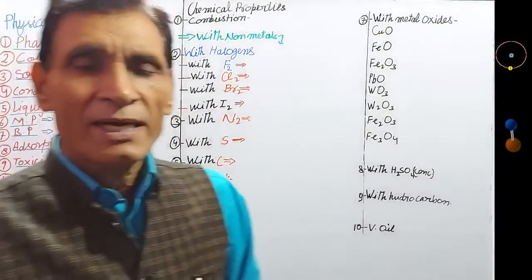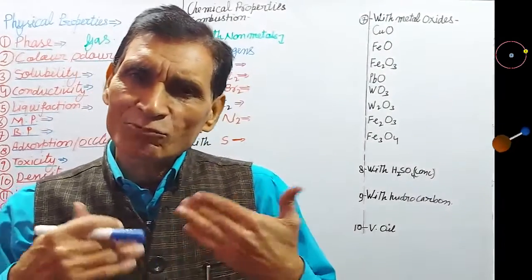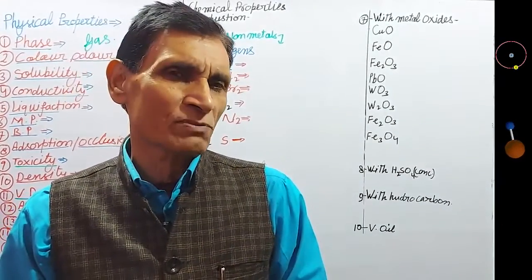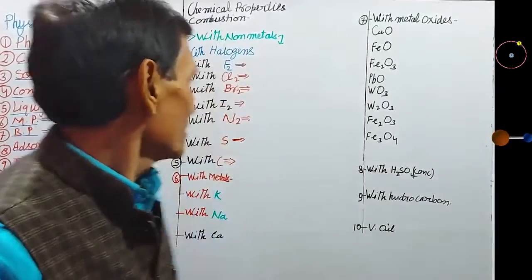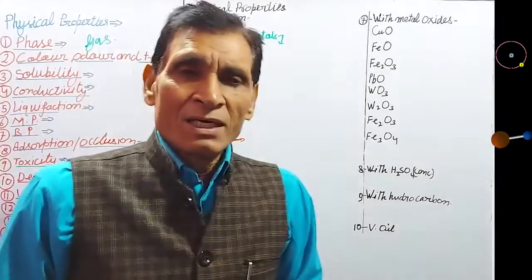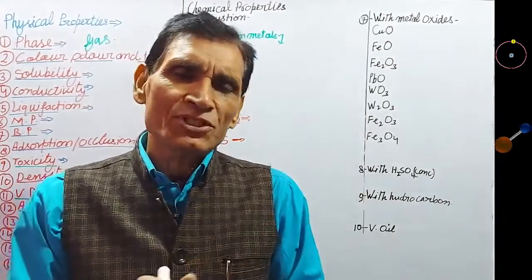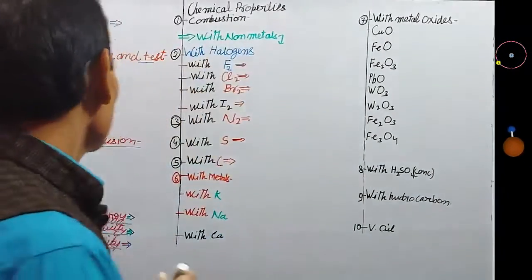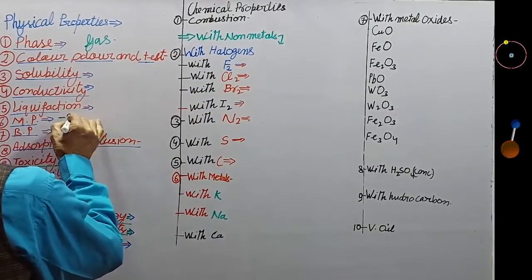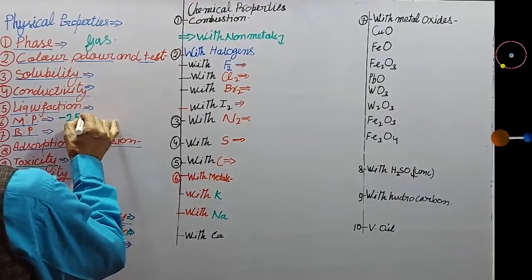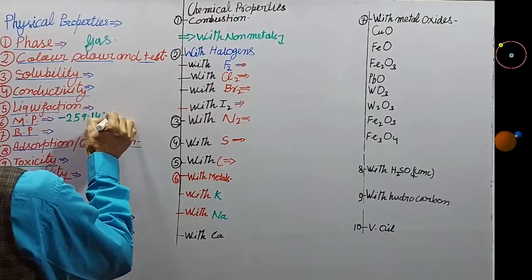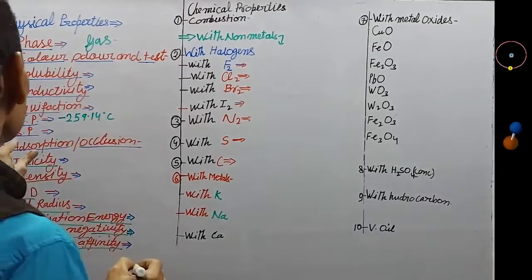Liquefaction. Hydrogen gas can be converted into liquid state at very low temperature, minus 250 degrees approximately, under pressure. Next, melting point or freezing point. It freezes at very low temperature, around minus 259.17 degrees centigrade, and pressure is normal.